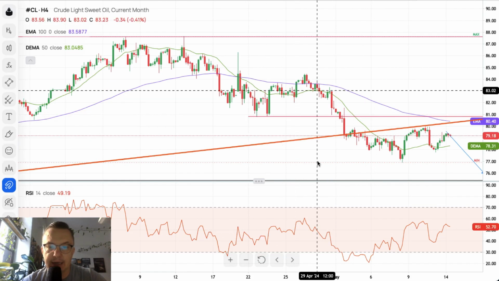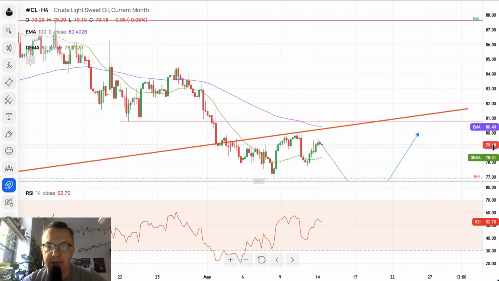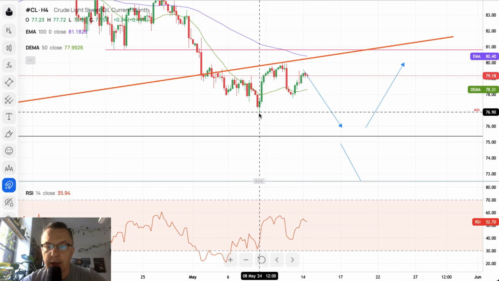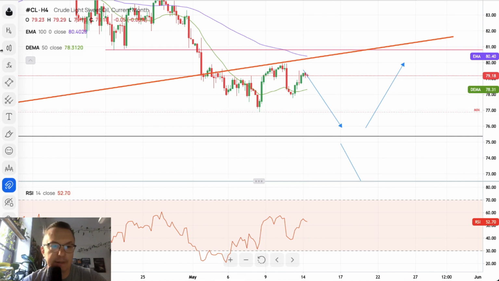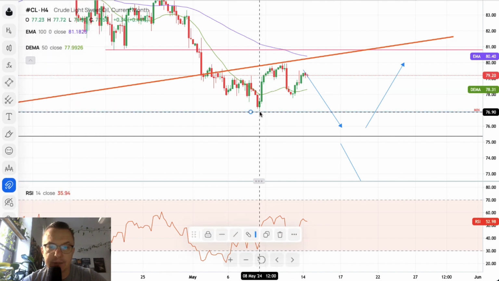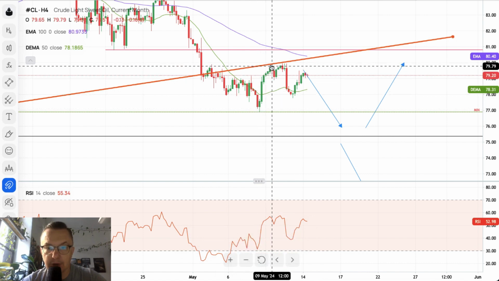And as you can see, again, our scenario works almost perfectly. We got this situation here on oil where we got the local low at 76.90. So let me just place the line here, and that will be the technical support line right now. We got the bounce back towards this trend line.